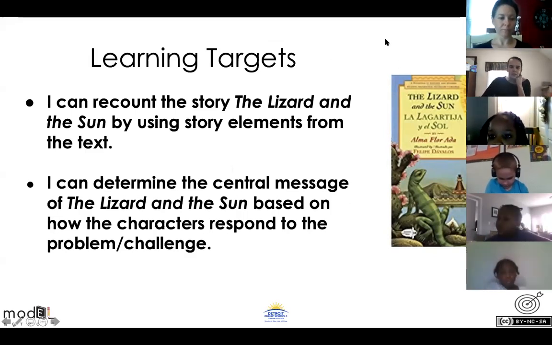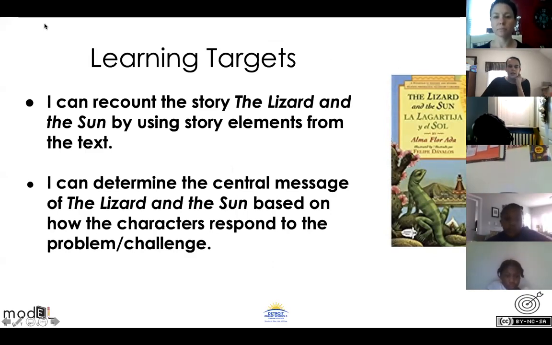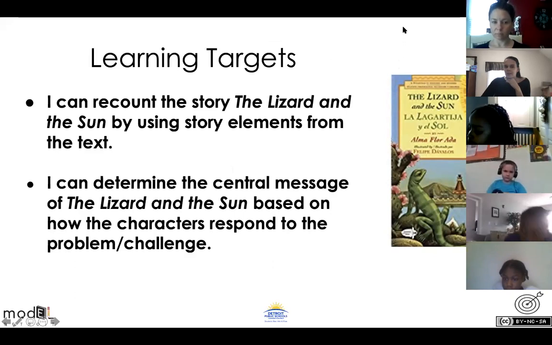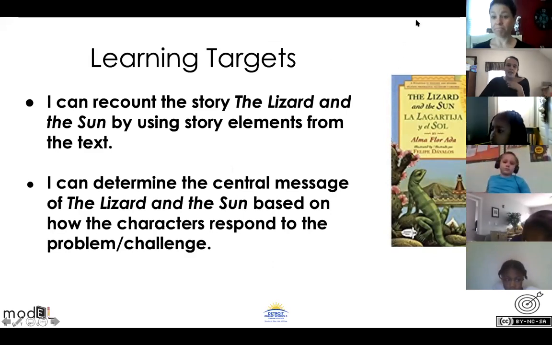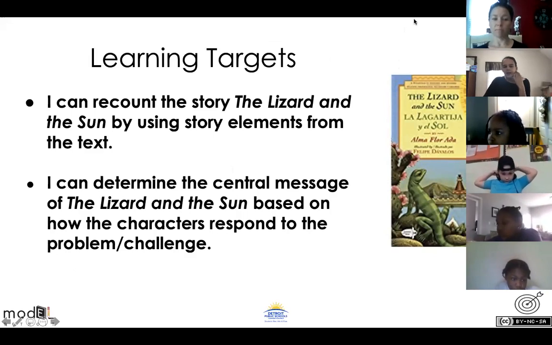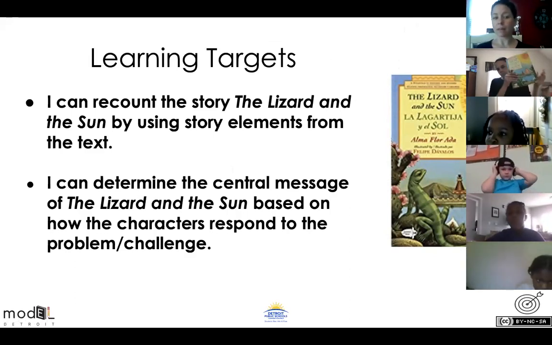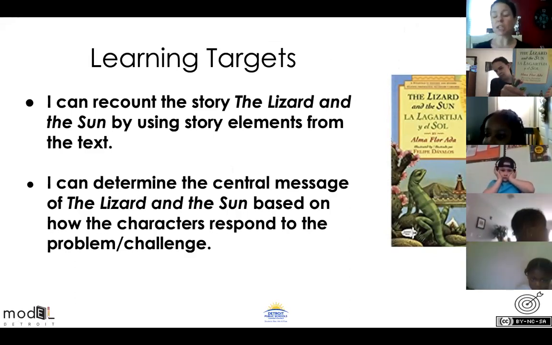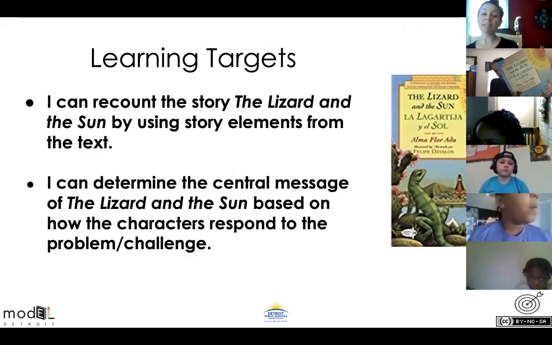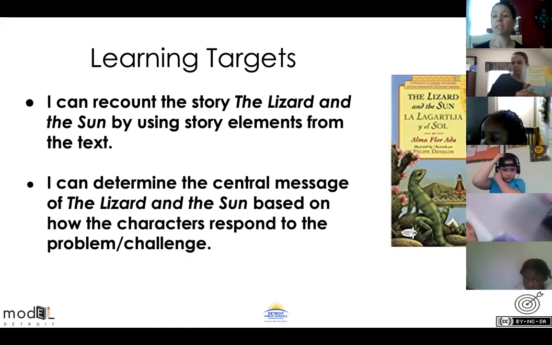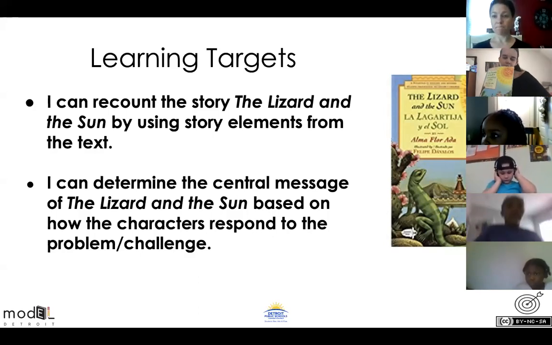I can recount the story, The Lizard and the Sun, by using story elements from the text. And then I can determine the central message of The Lizard and the Sun based on how the characters respond to the problem. So friends, you're going to fill out a story element chart, and it's just like the one we've been doing. So it's the same story elements: the beginning, the middle, the end, the central message. We're going to work on that together today.